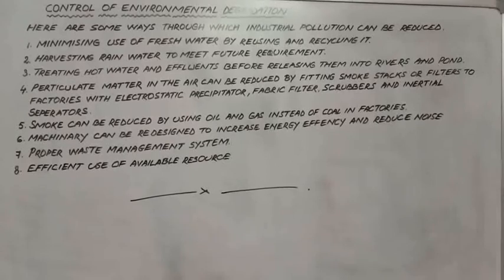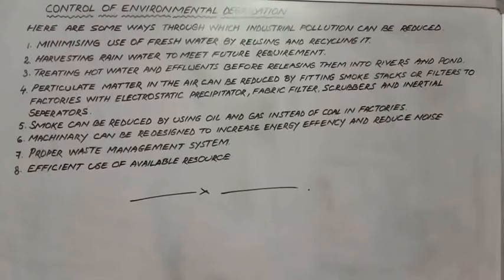Then number 5 is smoke can be reduced by using oil and gas instead of coal in factories. We know coal emits a lot of smoke, and coal emits fly ash and other things. So in a way we have to stop the use of coal, and instead use oil and gas, so that we can have complete combustion and complete energy can be extracted.